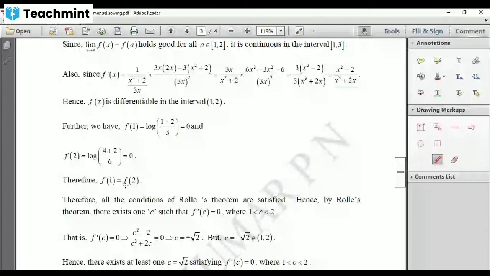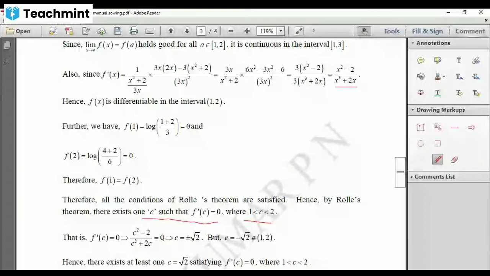Hence, all the conditions of Rolle's theorem are satisfied. Therefore, by Rolle's theorem, there exists at least one C such that f dash of C equal to 0, where C lies in between 1 and 2. Now we have to find the value of C. So f dash of C equal to 0 implies, put x equal to C in this, you will get (C square minus 2) divided by (C cube plus 2C). Cross multiply, you will get C square minus 2 equal to 0, or C square equal to 2, or C equal to plus or minus root 2.